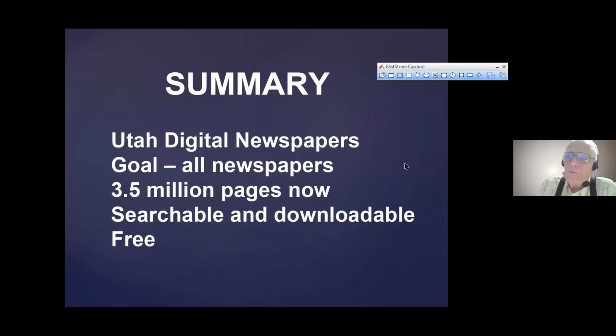Let's summarize what we've talked about. We've talked about the Utah Digital Newspapers website, and it's just a loaded website with good stuff. If you've got anybody, ancestor or any problem person, you could type them in here and see what you get. And you never know what you're going to find. Like I wouldn't have guessed that my name would have been in the newspaper in 1945 in here.